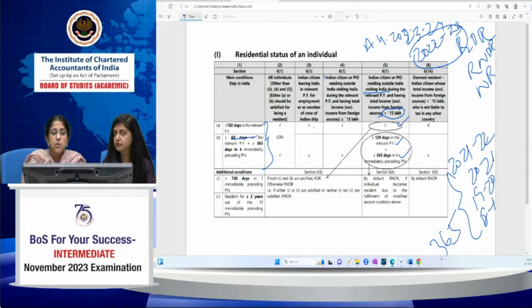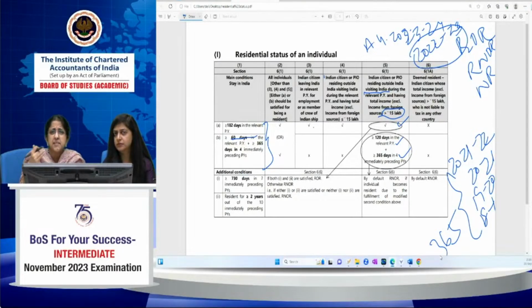So, what is income from foreign sources? Income from foreign sources is an income which accrues or arises outside India, and which is not deemed to accrue or arise in India. Section 9(1) contains many provisions when it's deemed to accrue or arise in India by virtue of a business connection, salary income if it is paid outside India by the government of India to a citizen who's going out of India.